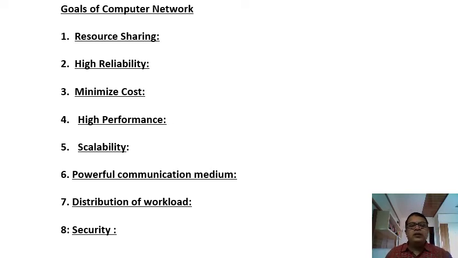Then number two is the high reliability. A computer network is going to provide us high reliability. How? A number of computers are there, and all the files and programs, I mean to say all the data and programs, are saved at multiple places. It is saved on the server, as well as maybe on the workstations or clients also.